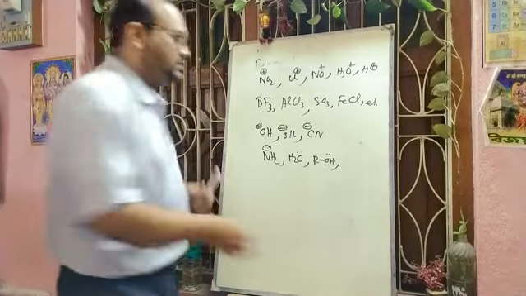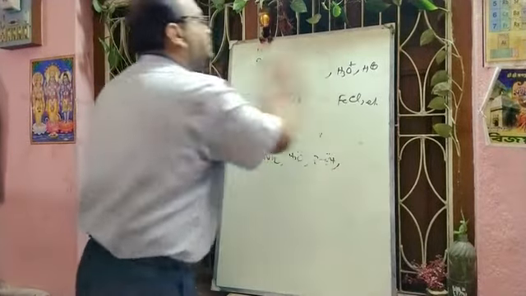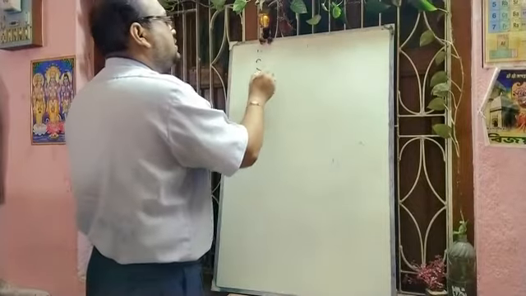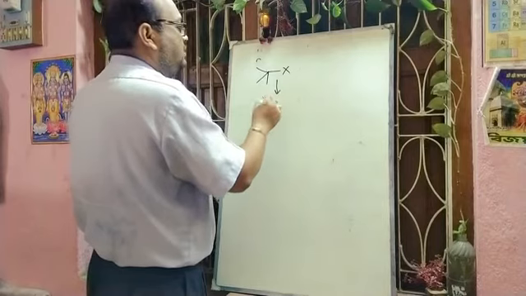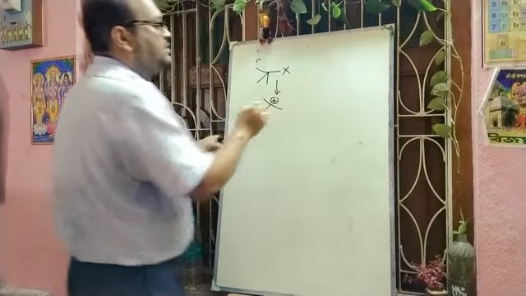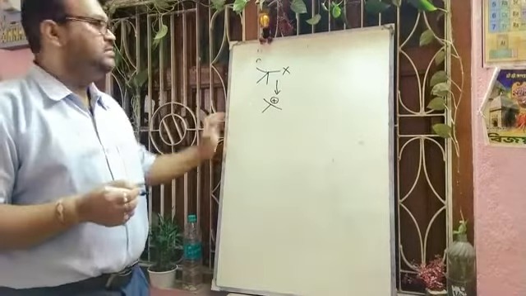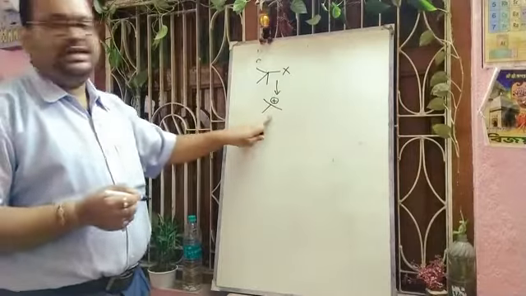Suppose we think about the SN1 reaction. Generally a tertiary halide will give an SN1 reaction. Here in the first step there will be formation of a tertiary carbocation. That will be very much stable. So this is one intermediate.